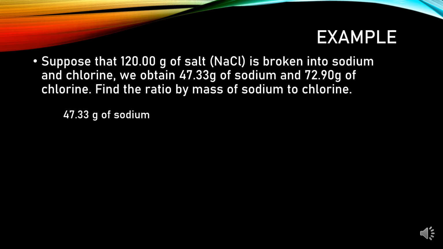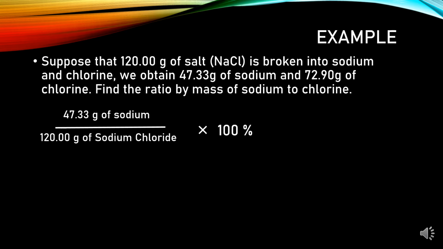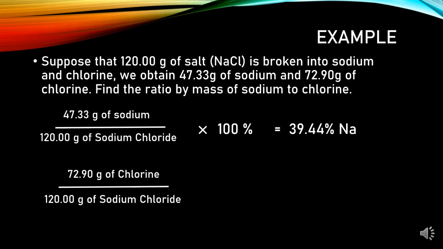So, we divide 47.33 grams, the mass of element, over the total mass, 120 grams, times 100%, and we get 39.44%. The other element has a mass of 72.90 grams over the total mass, 120 grams, times 100%, which gives us 60.56% chlorine.